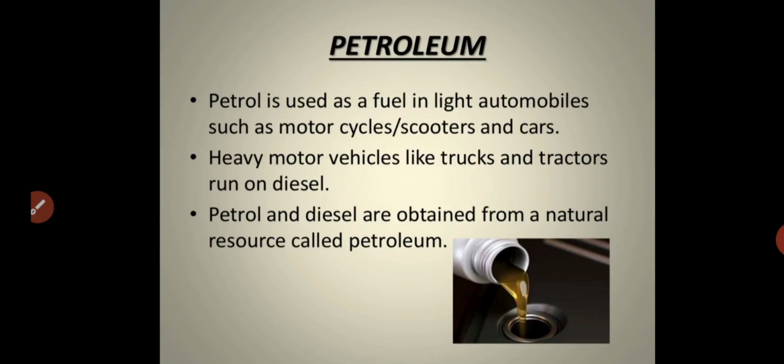Petrol is a very important energy source, used as a fuel in light automobiles such as motorcycles, scooters, and cars.